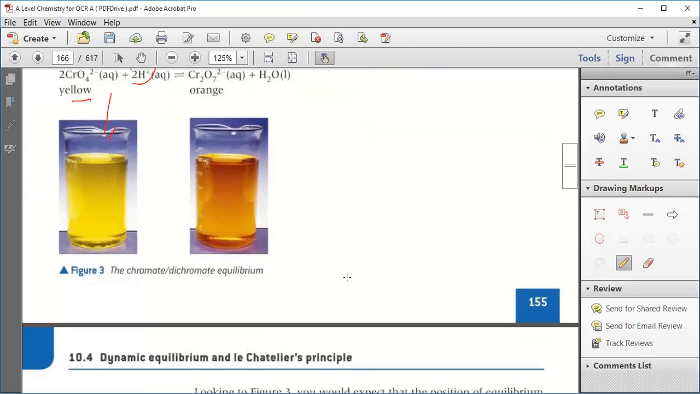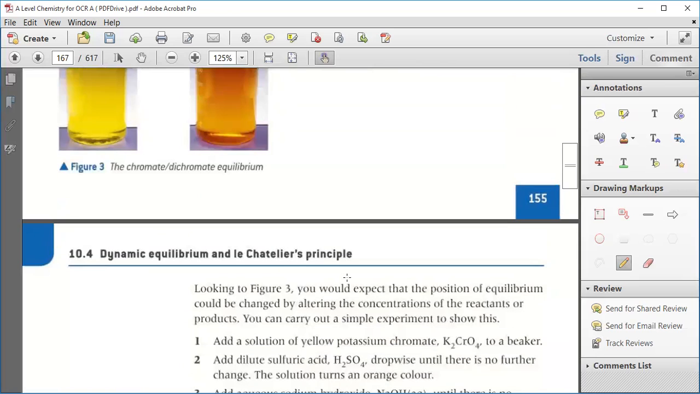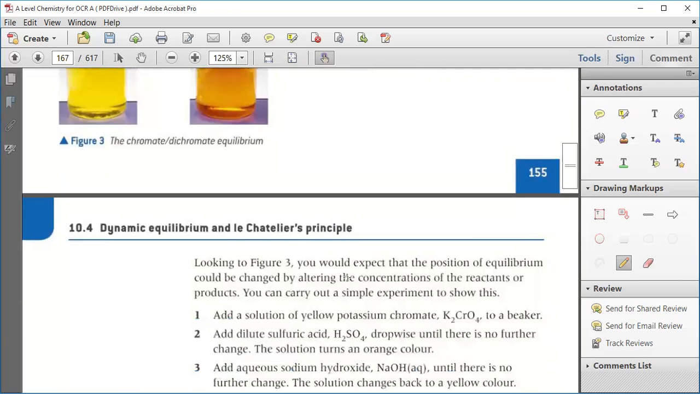Fine. Now looking at figure 3, would you accept that the position of the equilibrium would change by altering the concentration of the reactant or the product? Now you can try the simple one.